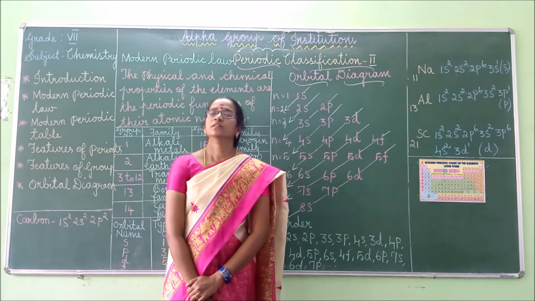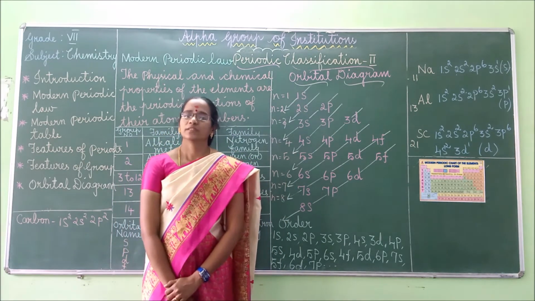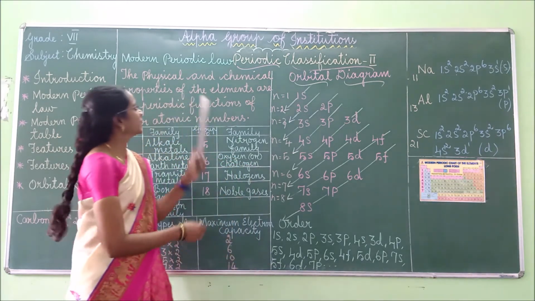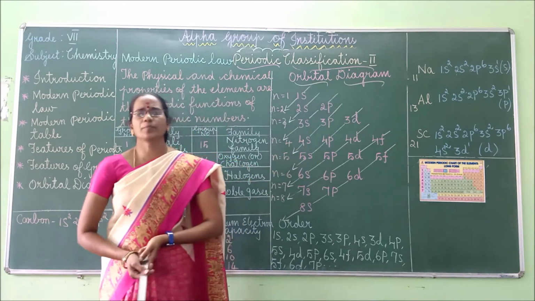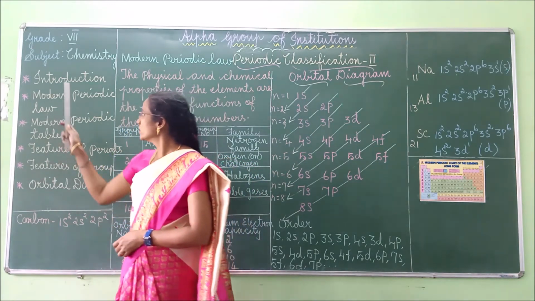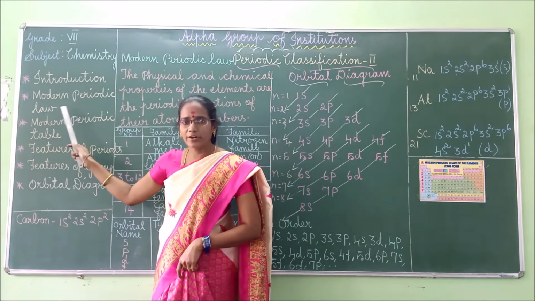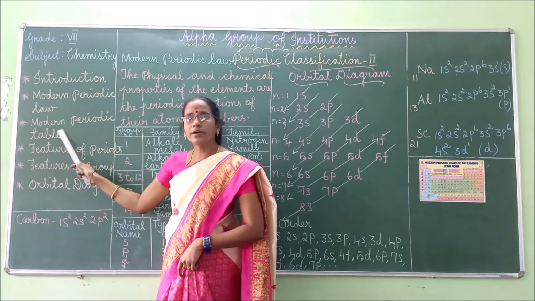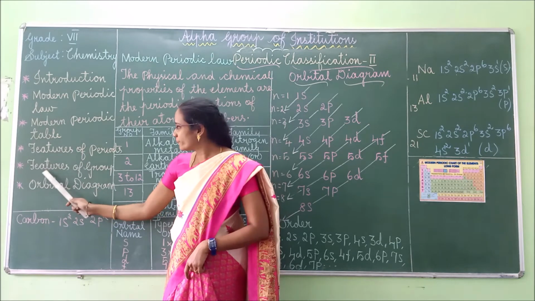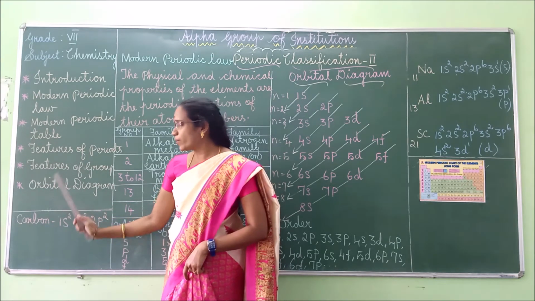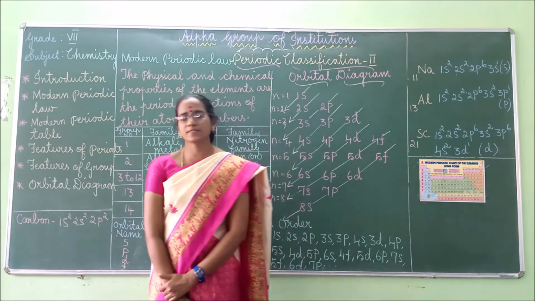Good morning, children. This session we are going to see a new topic. The topic of the lesson is periodic classification 2. In this topic we are going to see the introduction part, followed by modern periodic law, then modern periodic table, features of periods, features of group, followed by orbital diagram. So these things we are going to discuss today.